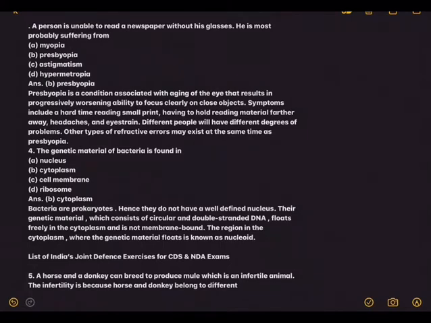In this session, like in our last session, we are going to discuss some of the MCQs that repeatedly come in the UPSC NDA exam. We start off with question 1.